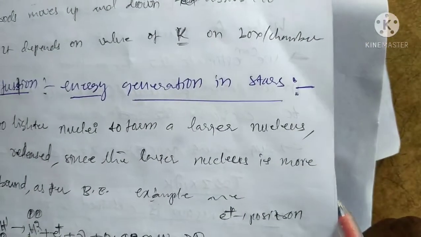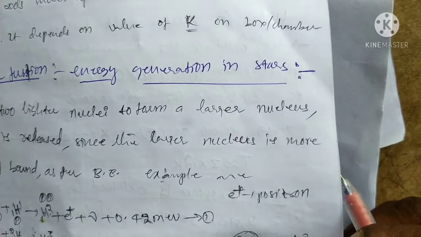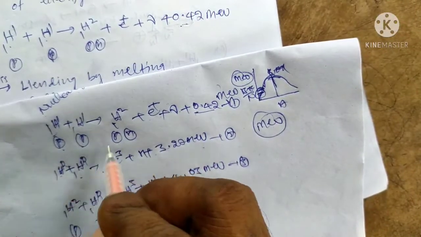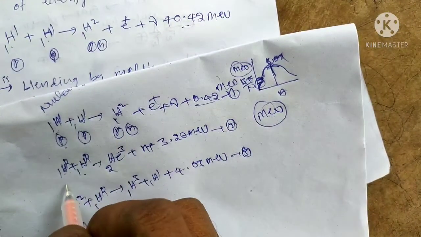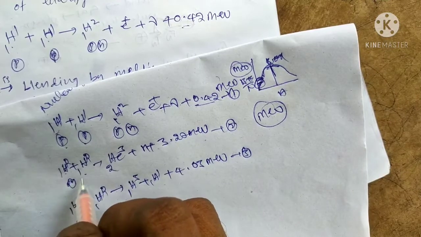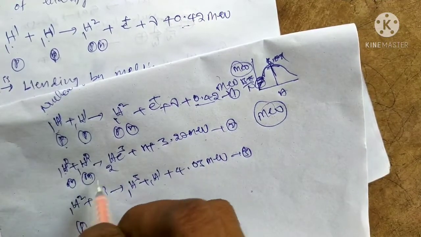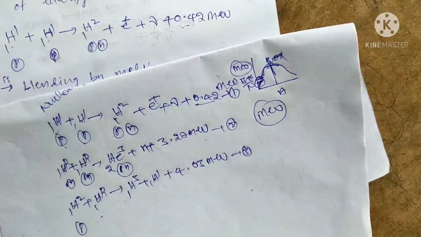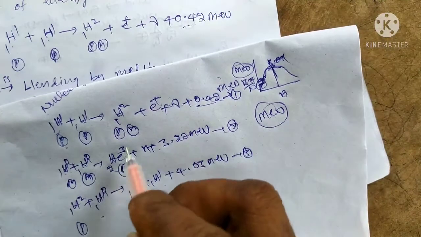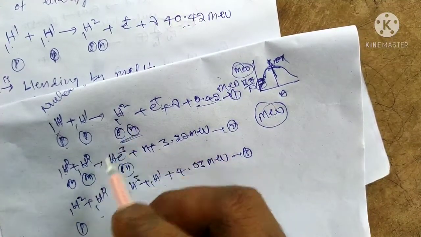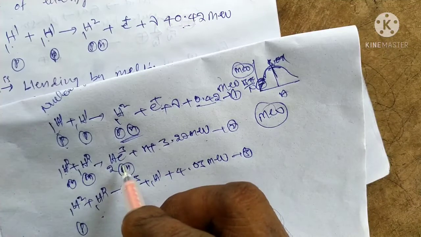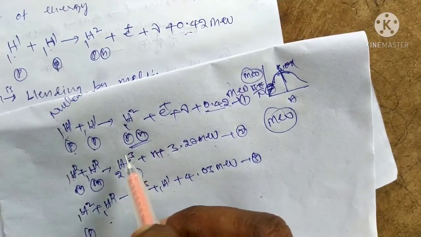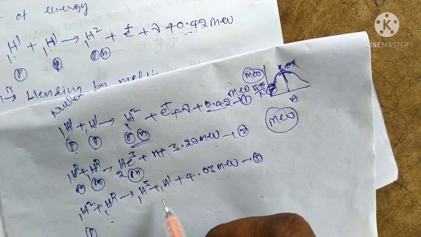Here we have proton and neutron, which together form a nucleus, and another nucleus. These nuclei can be combined, or a heavy nucleus can split, as in the case of nuclear fission.